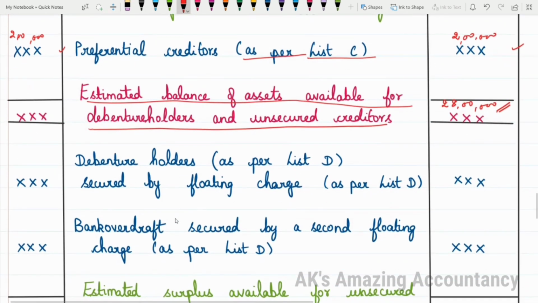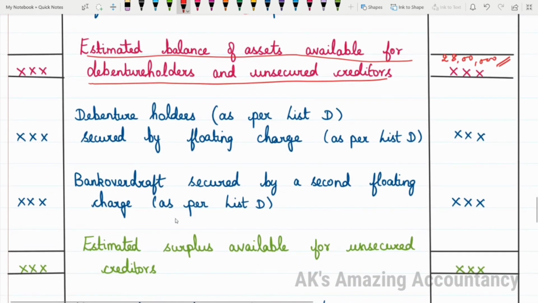Now, let us proceed further. Next, in the order of payment, who has to be paid? Debenture holders. What is the list here? You have to write as debenture holders as per list D. It comes only in the alphabetical order A, B, C, D like that. A and B are lists relating to assets. Then C is for preferential creditors. D is for debenture holders. You remember like this, no? D, debenture holders starts with D, and debenture holders is list D.